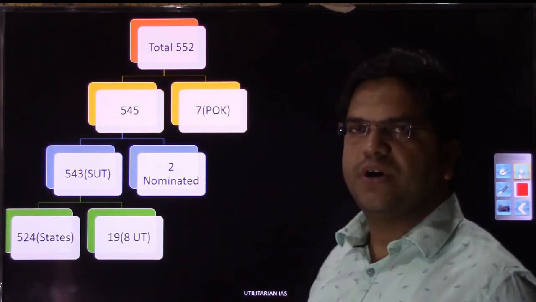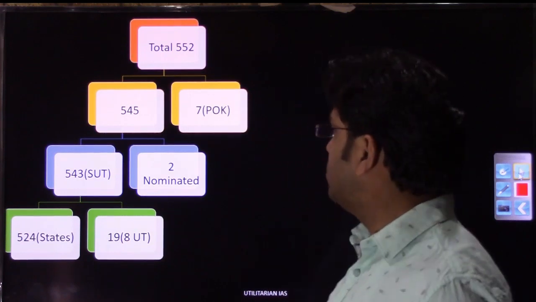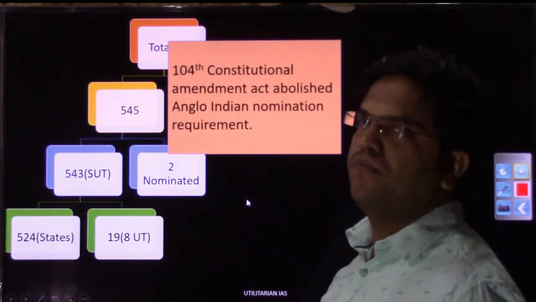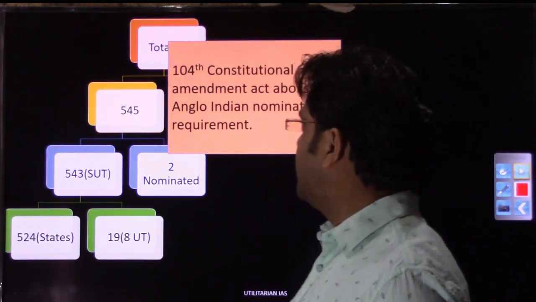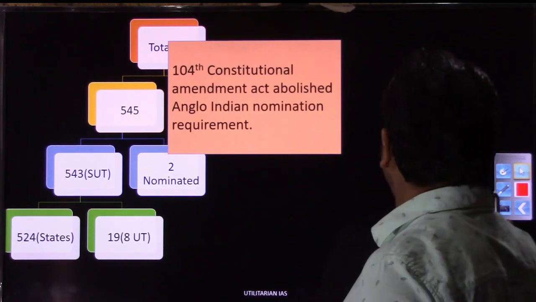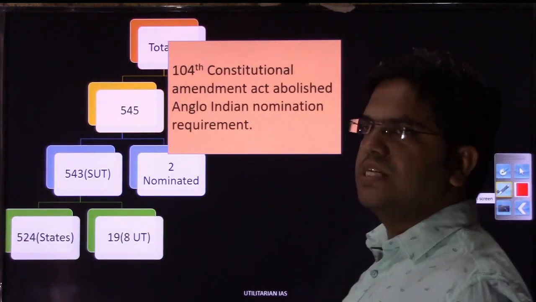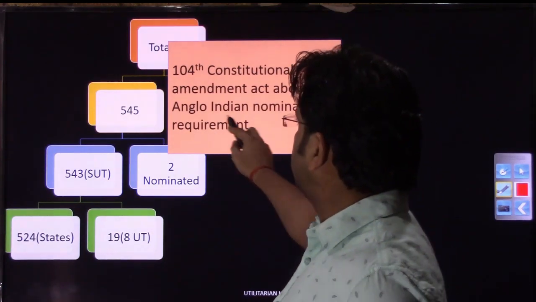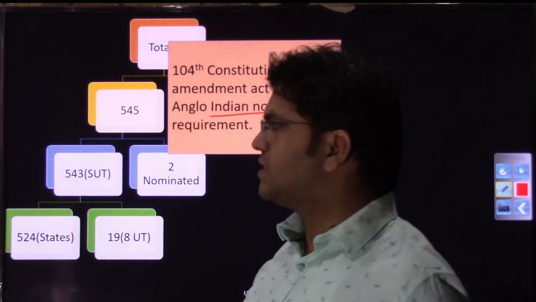This requirement of having 2 nominated Anglo-Indian members has been done away with recently by the 104th Constitutional Amendment Act, at the state level as well as at the central level.